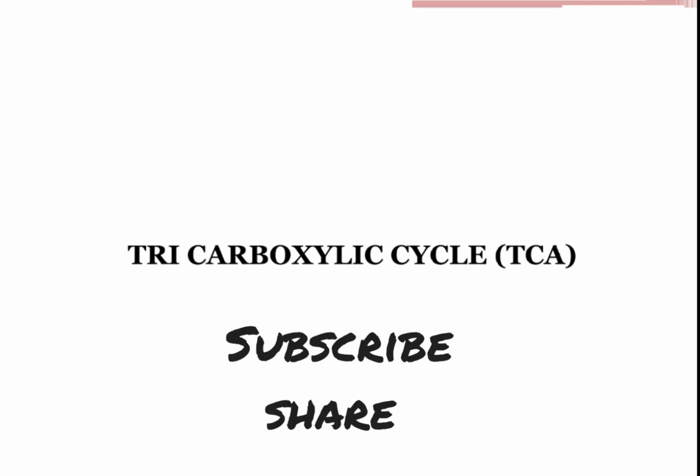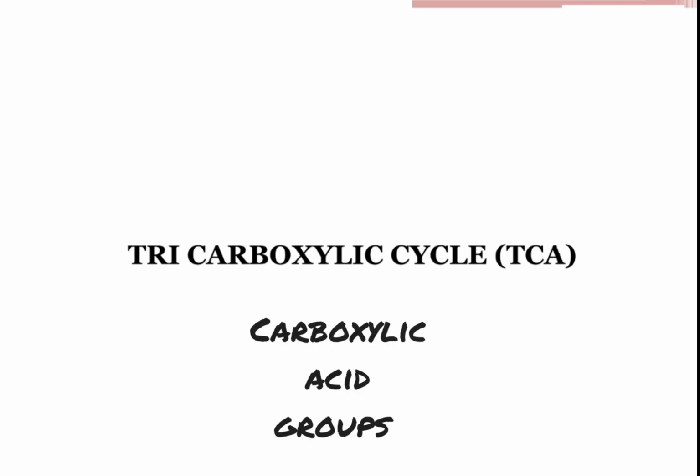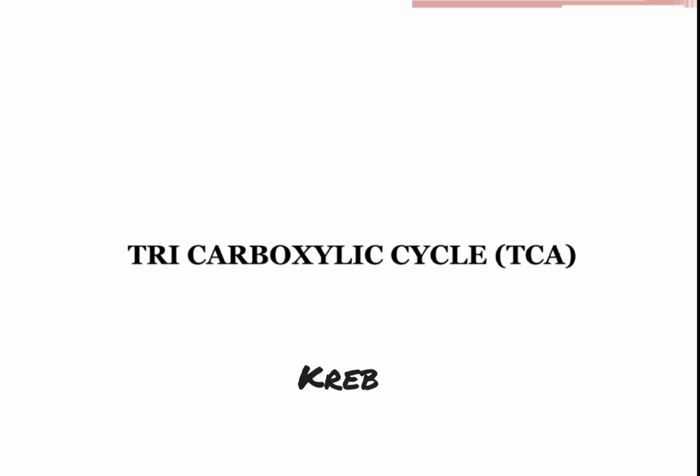Krebs cycle or tricarboxylic acid cycle. It is known as tricarboxylic acid cycle because when you look at most of the molecules that we are going to be looking at, the intermediates in the reaction, are having 3 carboxylic acid groups. And it was discovered by a man known as Krebs. So that is why sometimes it is called Krebs cycle.